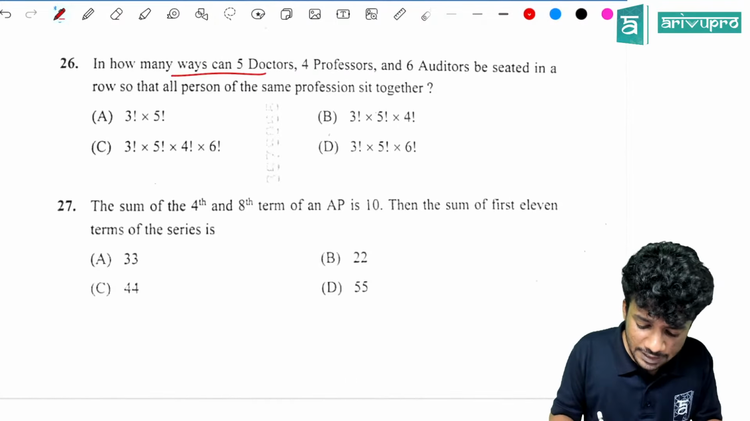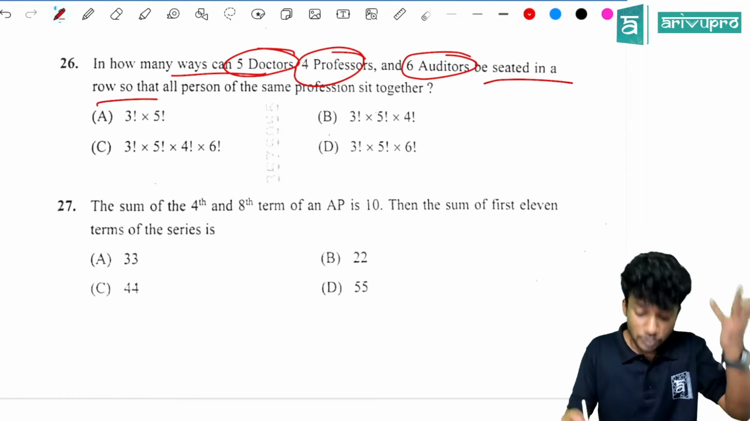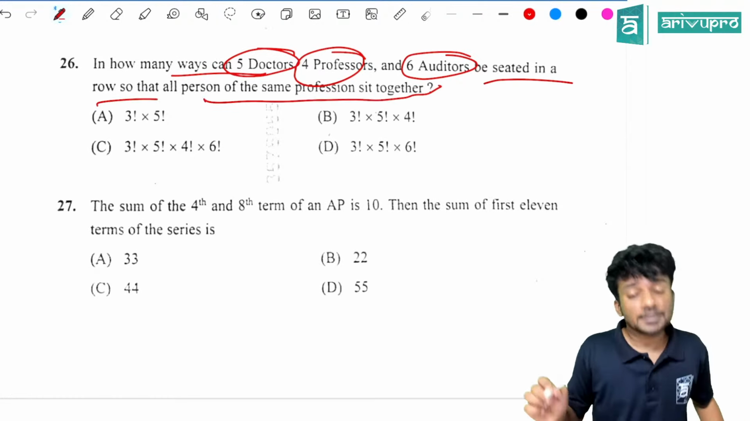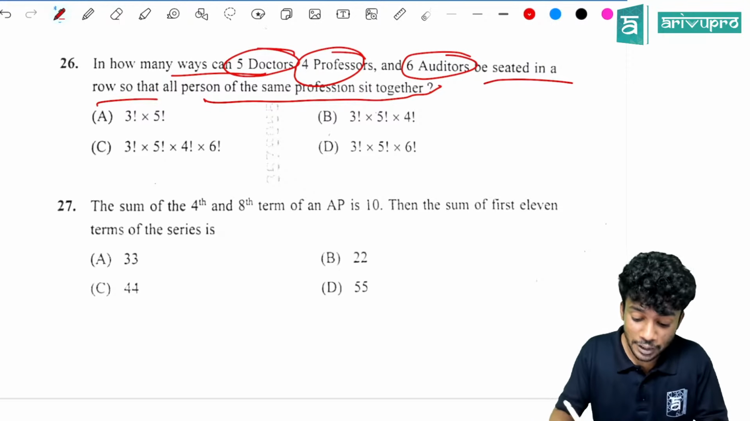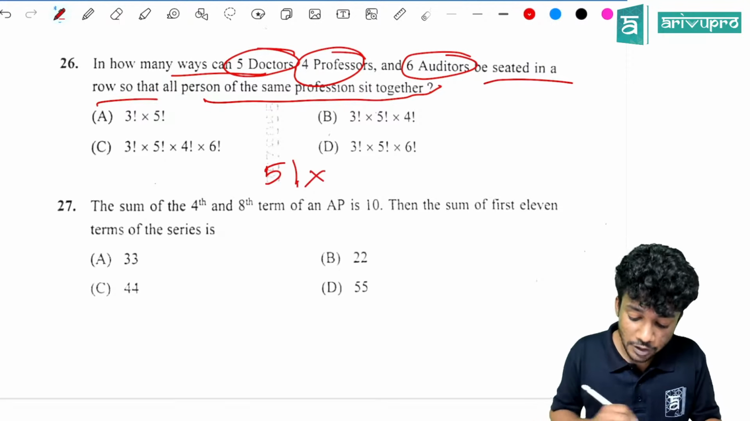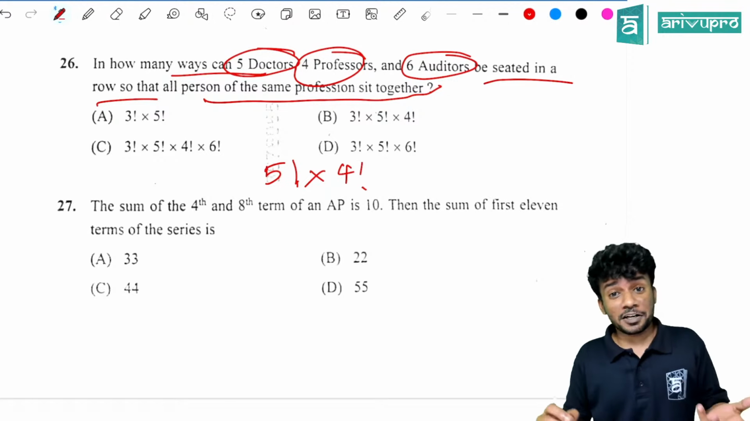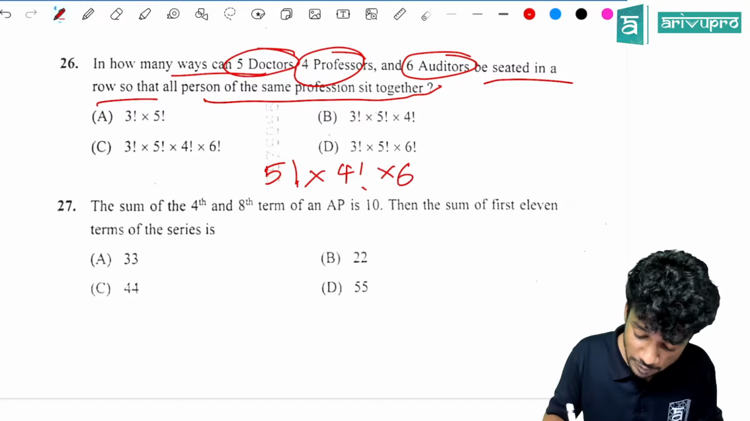In how many ways can 5 doctors, 4 professors and 6 auditors be seated in a row so that all persons in the same profession are together? So what will you do? How many ways you can arrange 5 doctors? 5 factorial ways into 4 professors, 4 factorial ways. Then how many ways you can arrange auditors? 6 factorial ways.